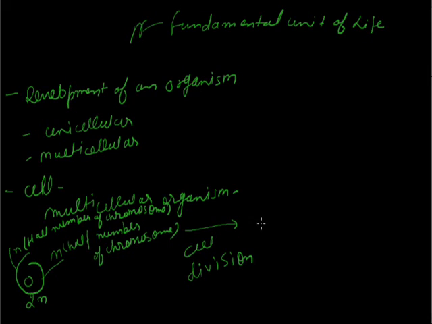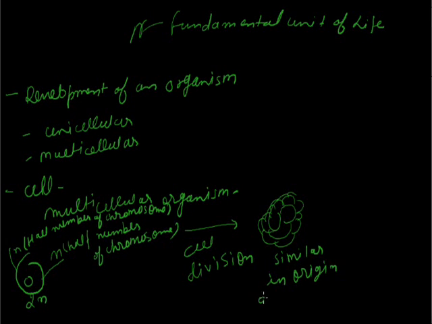After that, the cell will form an aggregation of cells. If the aggregation of cells is similar in origin and function, we use the term tissue for that.